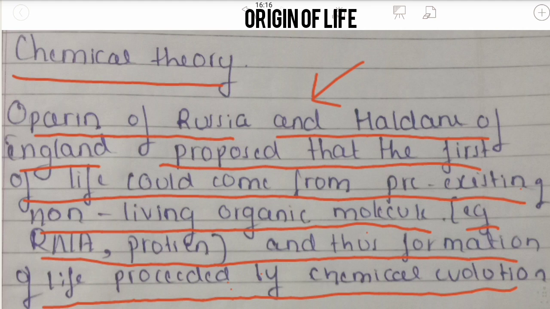This required conditions of high temperature, volcanic storms, and a reducing atmosphere. Both of them proposed the chemical theory, Oparin of Russia and Haldane of England. They simply said that life came from pre-existing non-living organic molecules, for example RNA and protein. From these, life came into existence.